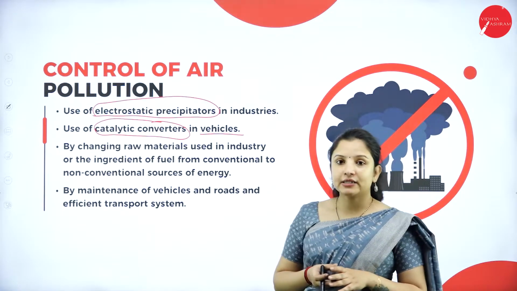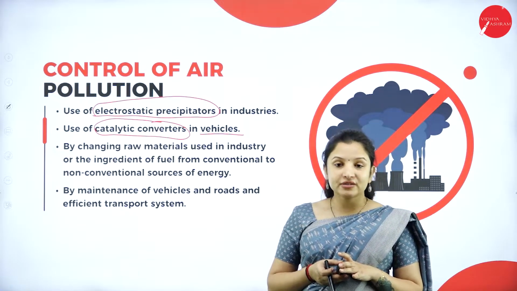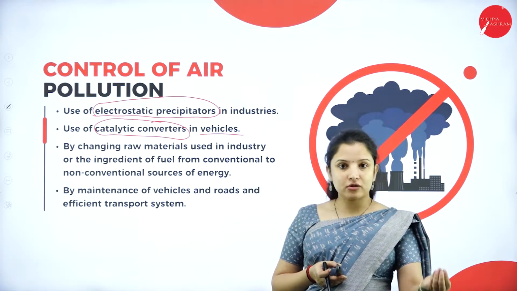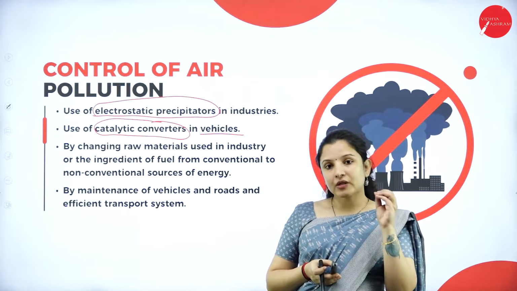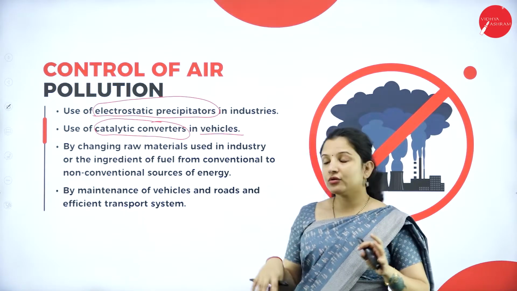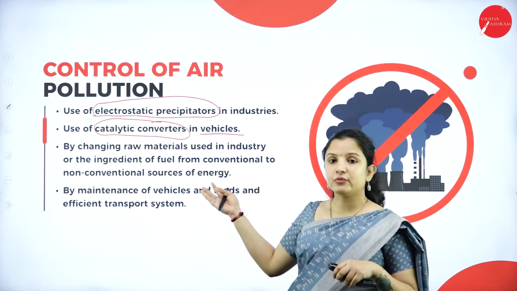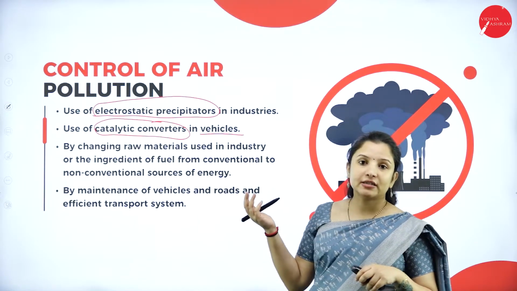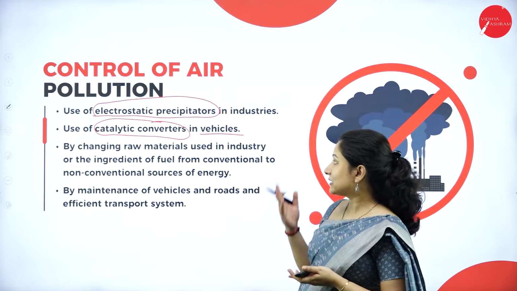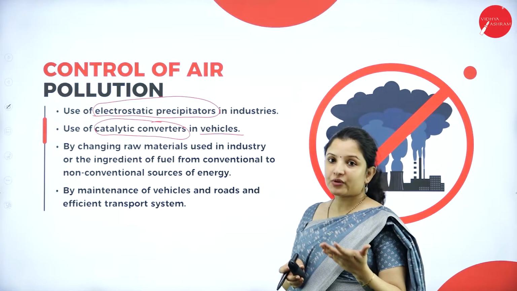But one problem with the catalytic converter is that it can only be used in vehicles using unleaded petrol, because petroleum products can contain lead. Therefore, vehicles should be designed for unleaded petrol, and only in those engines can we use this catalytic converter. That is one of the drawbacks. Otherwise, if unleaded petrol vehicles are manufactured, then the use of a catalytic converter is not a problem. Otherwise, catalytic converters are one of the best options for vehicles so that we can prevent air pollution.